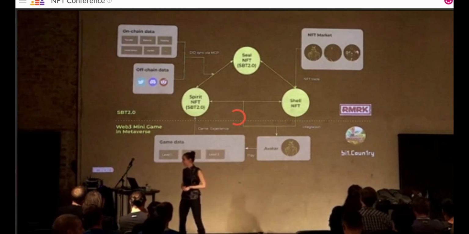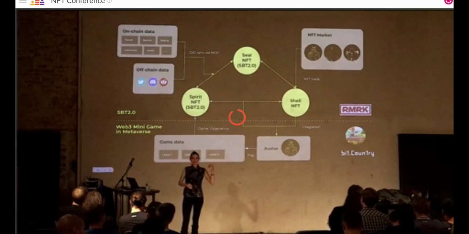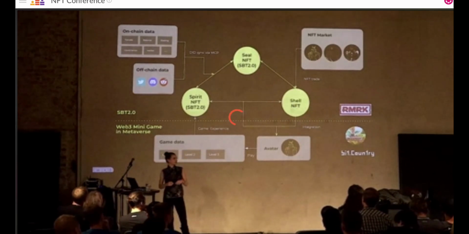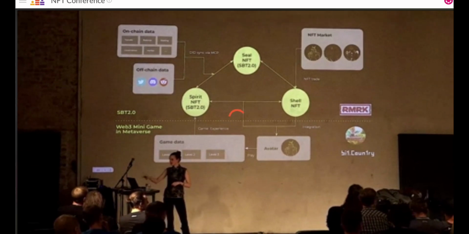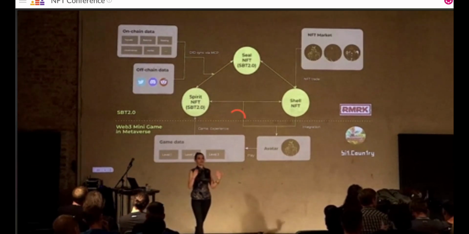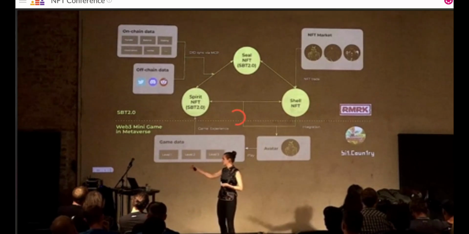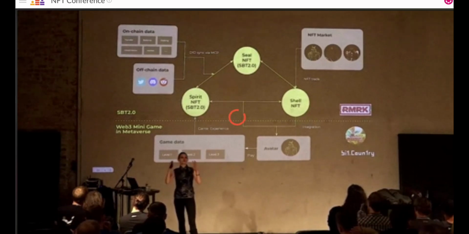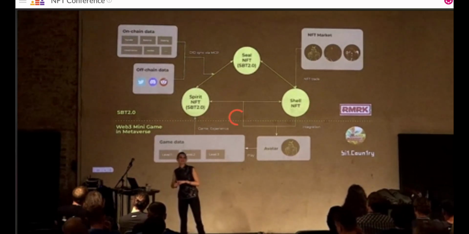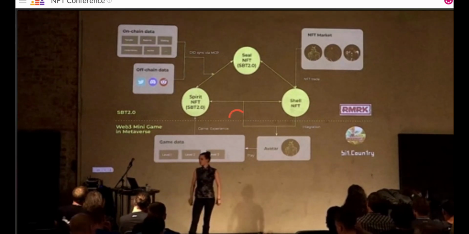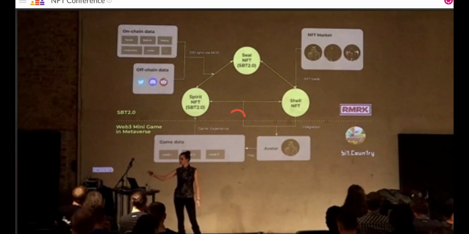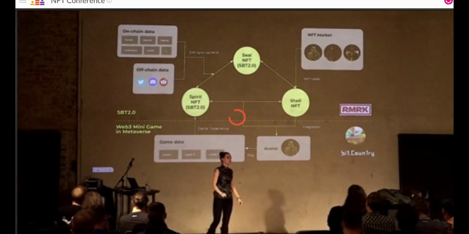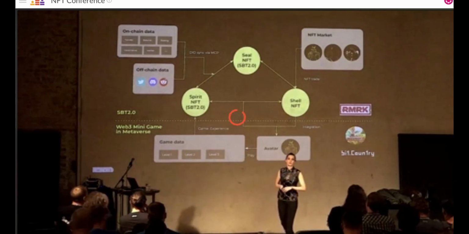So how does this look actually on the infrastructure side? Again, on-chain, off-chain data will actually get into the Spirit NFT that we saw earlier. Then you are able to get your Shell NFT. Again, the Shell NFT is transferable. This is what you can put onto our marketplace that is under development right now. And then on top of both of these types of NFTs, we actually create a seal NFT, which is again another Sobound 2.0. And this Sobound 2.0 infrastructure, we can actually then put into any Web3 minigame or other environment. And this is what we are building.